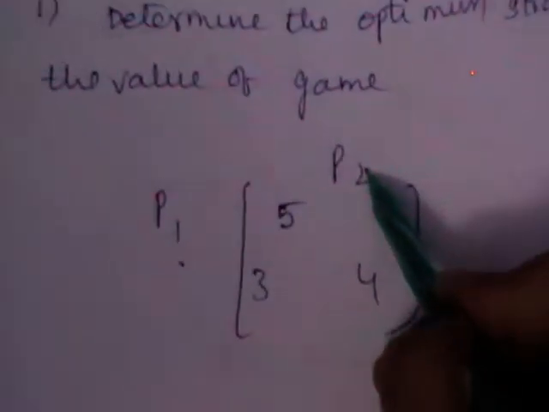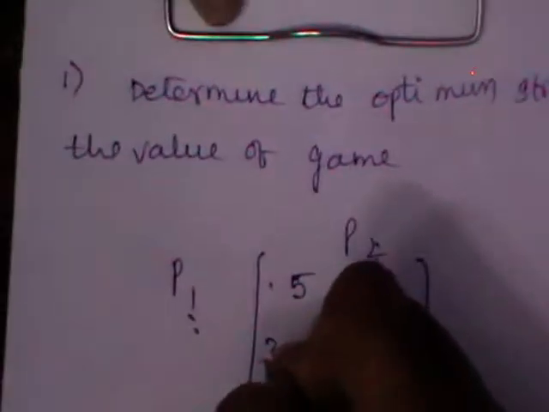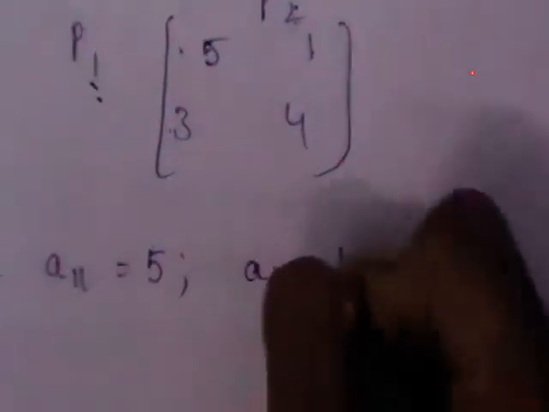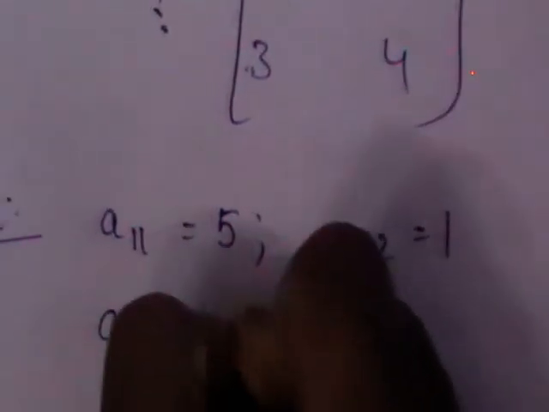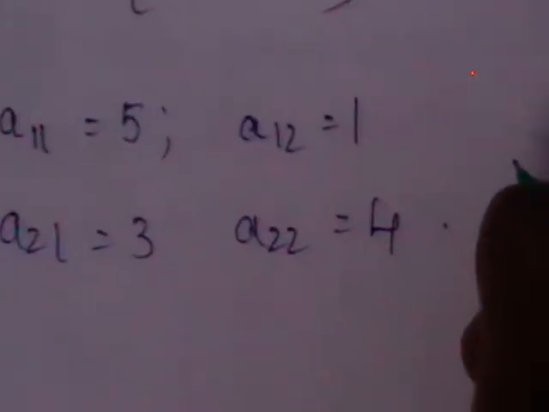How many players are there? You have two players called P1 and P2, each having two strategies, 1, 2 here and 1, 2 here. By using the usual notation, the first payoff we indicate A11 as 5, A12 as 1, A21 as 3, A22 as 4. This is the given payoff to you.